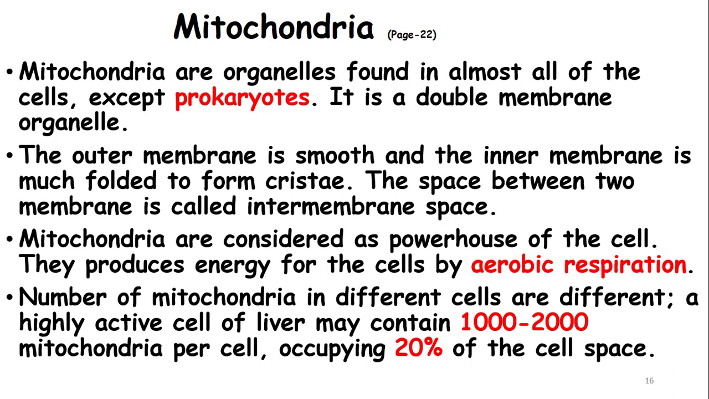A highly active cell like a liver cell may contain 1000 to 2000 mitochondria per cell, occupying 20% of the cell space. Your brain and your liver cell are highly active cells. Therefore, they require much more energy than other cells inside the body. Therefore, there are lots of mitochondria in these two types of cells.